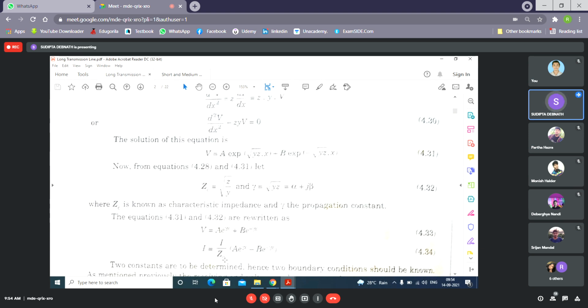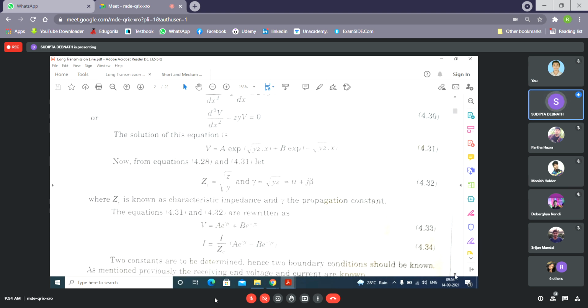Now, understood how from V we have got the expression for I? Any question? Understood. You take one pen and paper and try it, and you'll find it will be like this. Okay. Now, the equations for V and I you have got in terms of gamma and ZC.